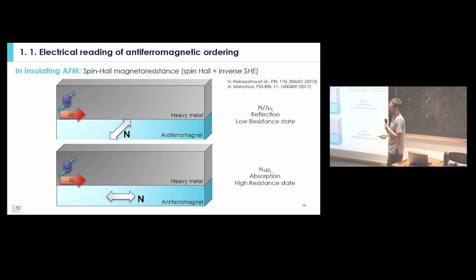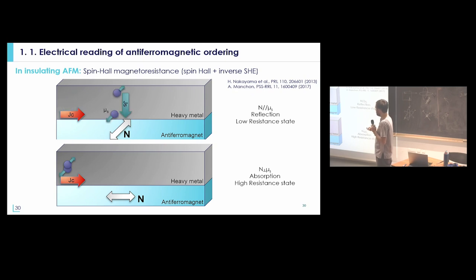One way to detect the magnetic state is to use the spin Hall magnetoresistance effect. This is one way to do it with insulating systems, which we like to use a lot when we look at spin dynamics. Basically, the idea is the following. You put a heavy metal on top of your antiferromagnet.